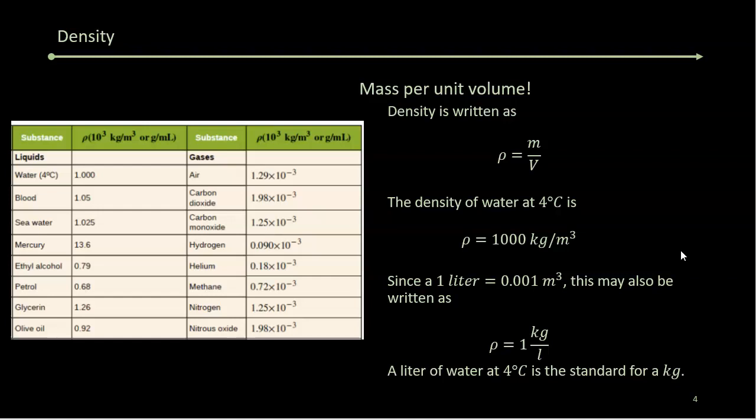So you pick up a liter of water and you know exactly how much it weighs. I mean, what its mass is, because it's a kilo. So this is how we define this.